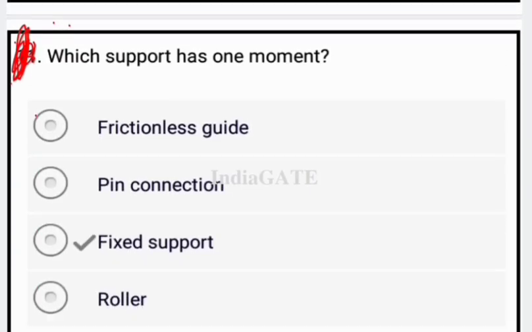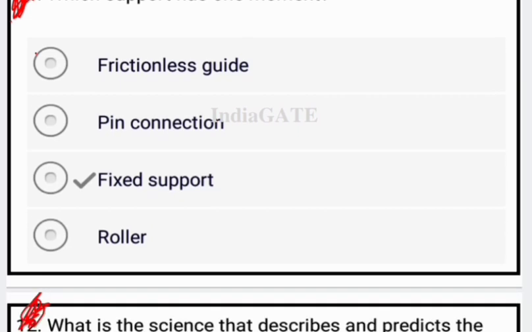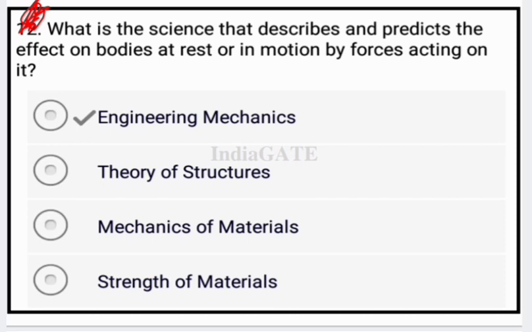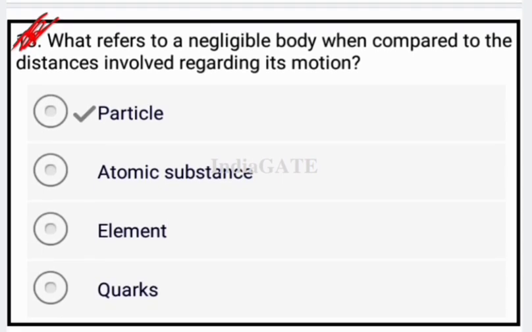Next question, which support has one moment? So fixed support has 1 moment. Next question, what is the science that describes and predicts the effect on bodies at rest or in motion by the force acting on it? That is your engineering mechanics. Now next question, what refers to a negligible body when compared to the distance involved regarding its motion? So that is your particle.